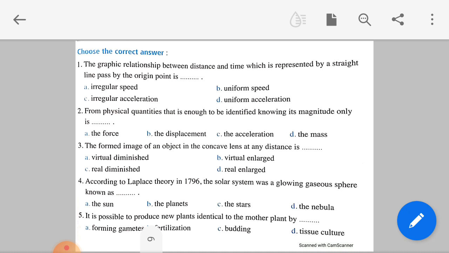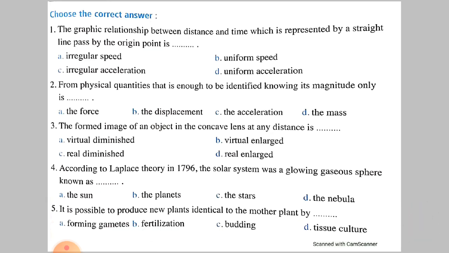The image formed of an object in a concave lens at any distance will be virtual and diminished. Same as what exactly? The concave lens is the same as the convex mirror. According to Laplace theory in 1796, the solar system was glowing as a sphere known as nebula.